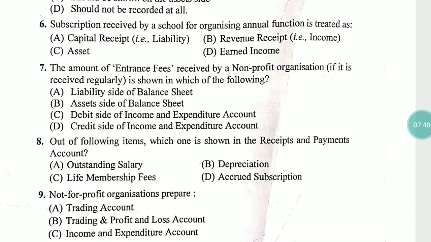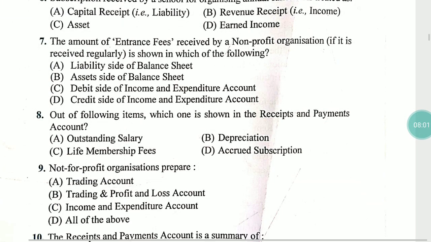Entry fees is an income for a not-for-profit organization, so it is always shown on the credit side of the income and expenditure account. So the answer is D. D is the right option.